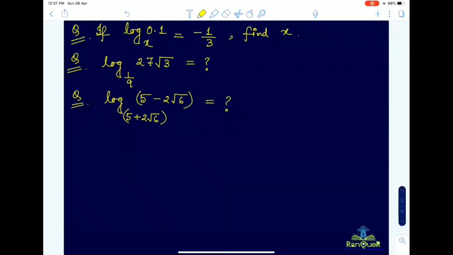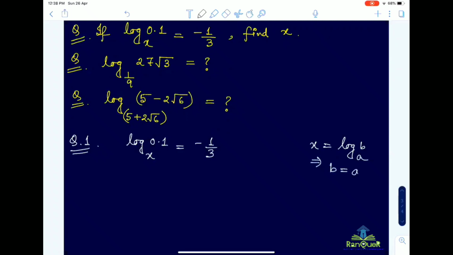Sir, I'm having a problem with question number 1. Okay, let us discuss. Question number 1 tells log base x of 0.1 equal to minus 1 by 3. Now think of the definition of log. If x equals log b base a, which means b equals a to the power x, this was the basic definition for logarithm.